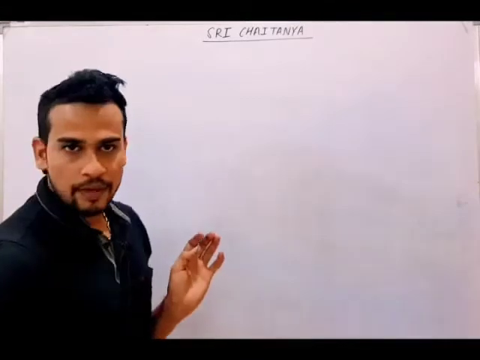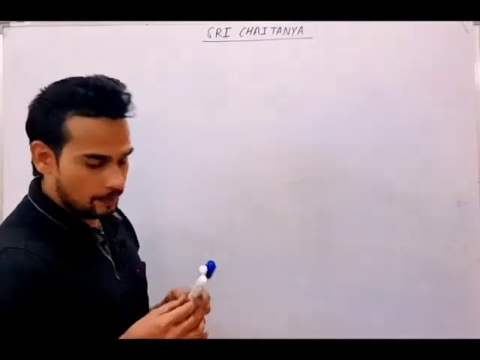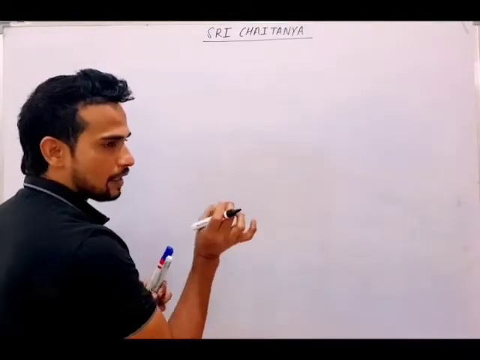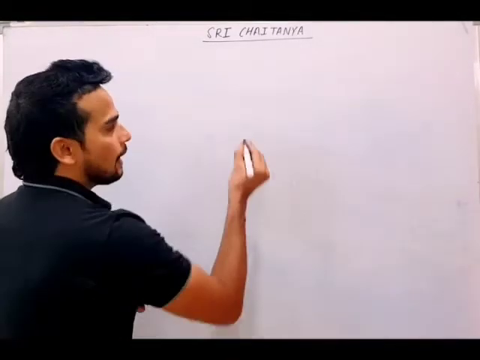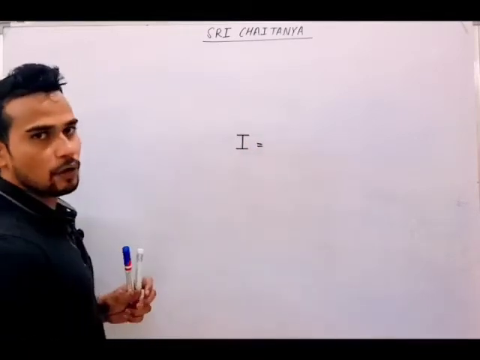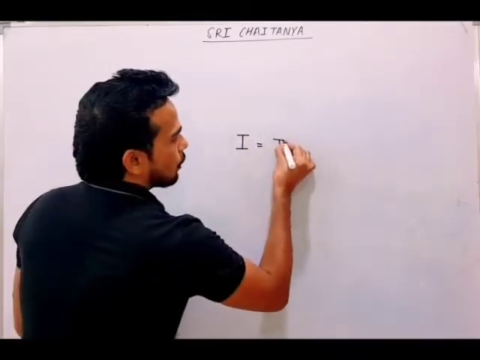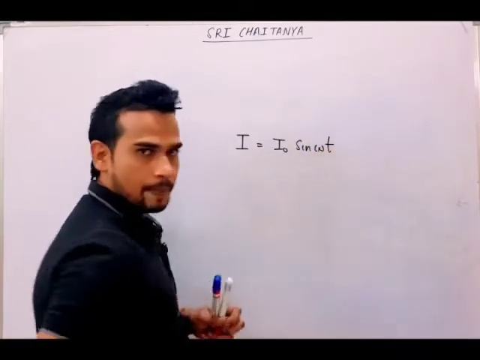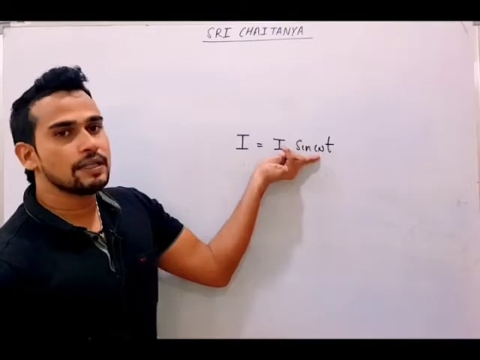So I will tell you which AC you have to study. Throughout this chapter, only one type of alternating current we are going to study. That alternating current will be written as I equal to I naught sine omega t. Omega will represent the frequency of that AC.